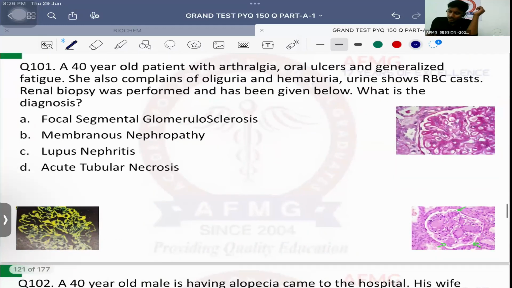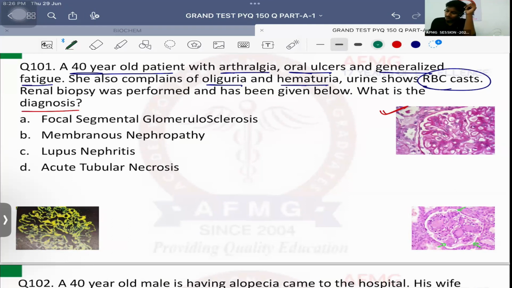Question number 101. A 40-year-old patient with arthralgia, that is joint pain, oral ulcers, and generalized fatigue. She complains of oliguria and hematuria. Urine shows RBC casts as well. That is, hematuria is there, no? Renal biopsy was performed and has been given below. What is the diagnosis?